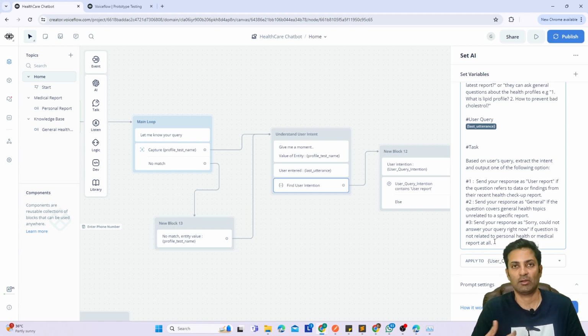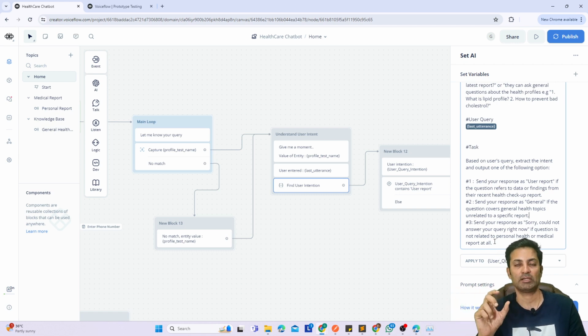Let's say somebody just comes and starts messaging, "I want to play cricket with you," or "I want to watch a movie." That's not what this chatbot is supposed to answer, right? Then it will just respond, "Sorry, could not answer your query right now." These are the things you can write as a prompt or instruction to AI, and AI will do a very good job of segregating the information.